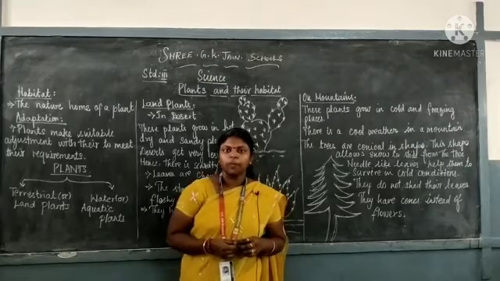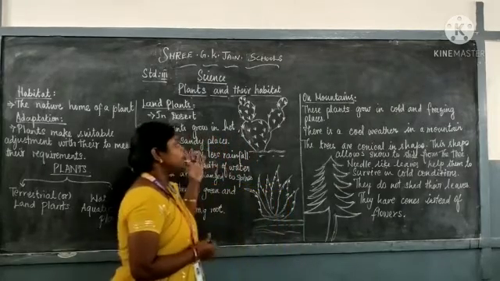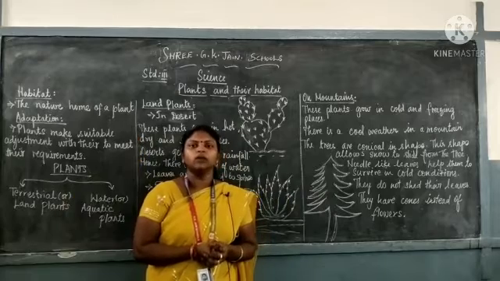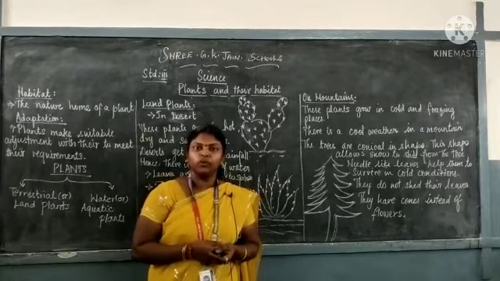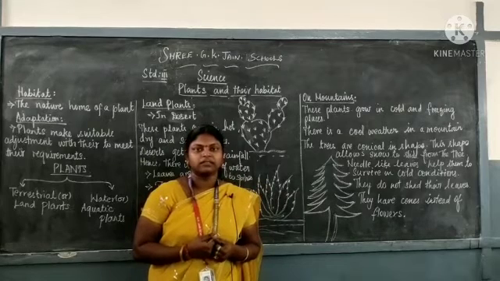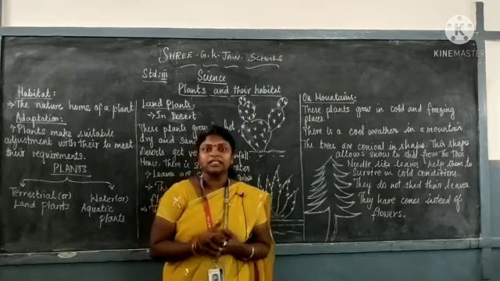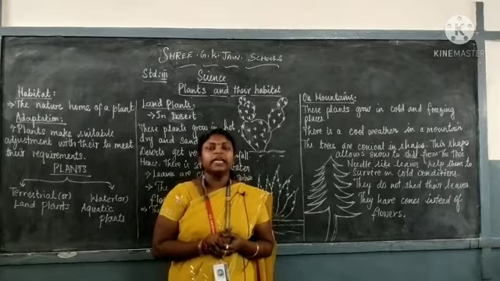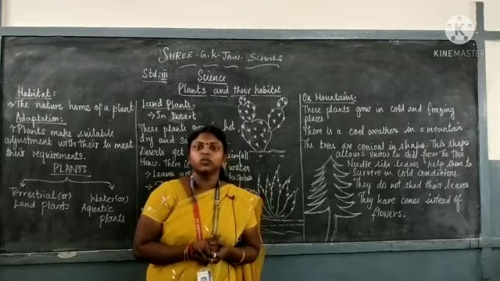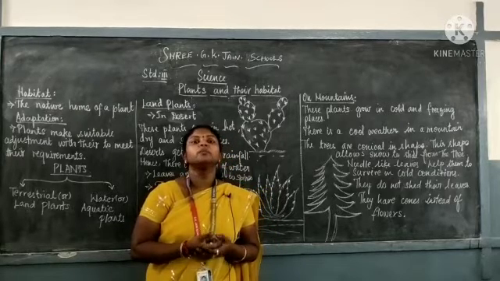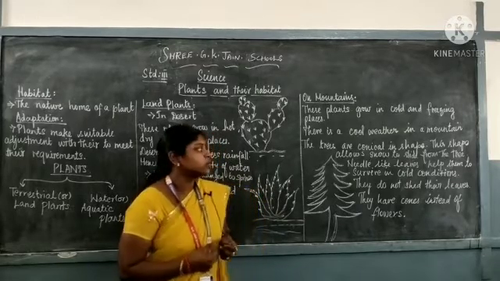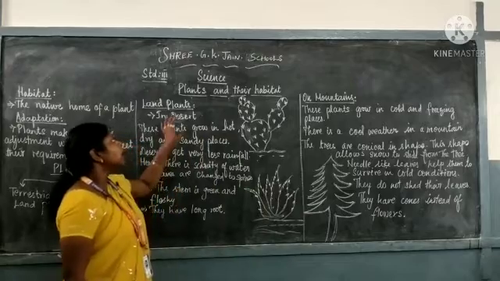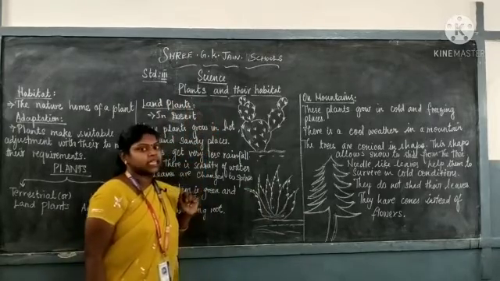Shall we move on to the topic, children? Plants. We have already learnt about plants. Plants give us food, fruits, vegetables and flowers. Without plants we cannot live. They give pure oxygen to us so that we can breathe. They make their own food. So today let us see about plants and their habitat.